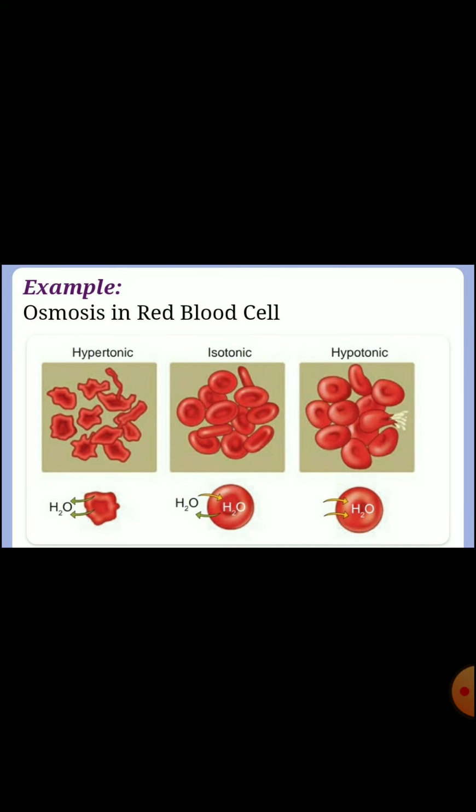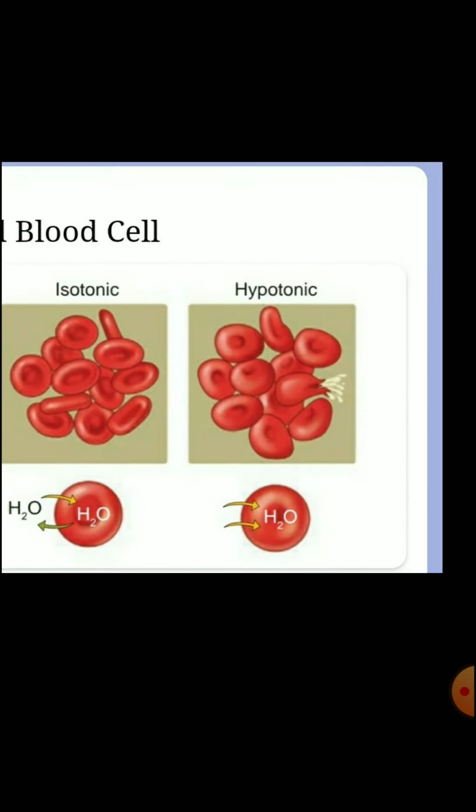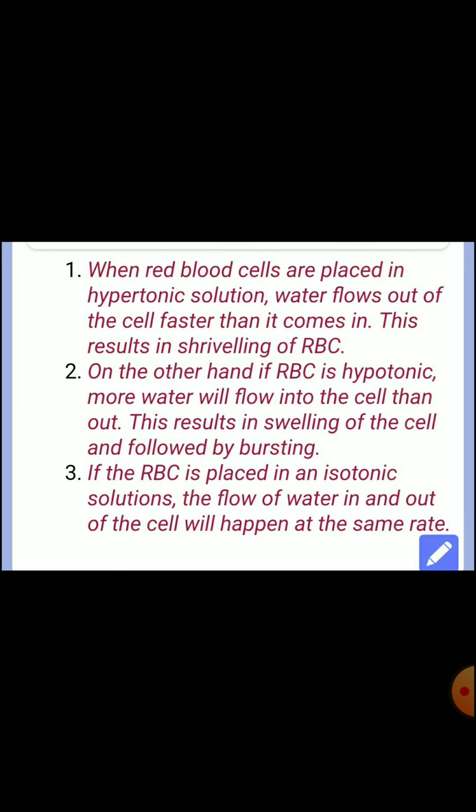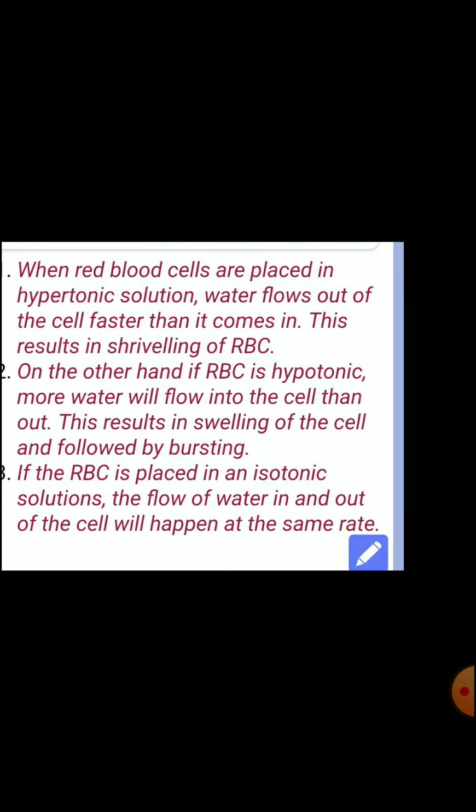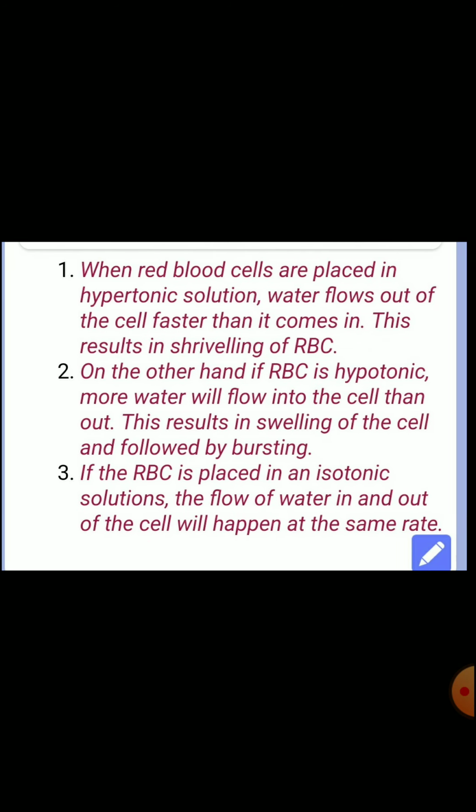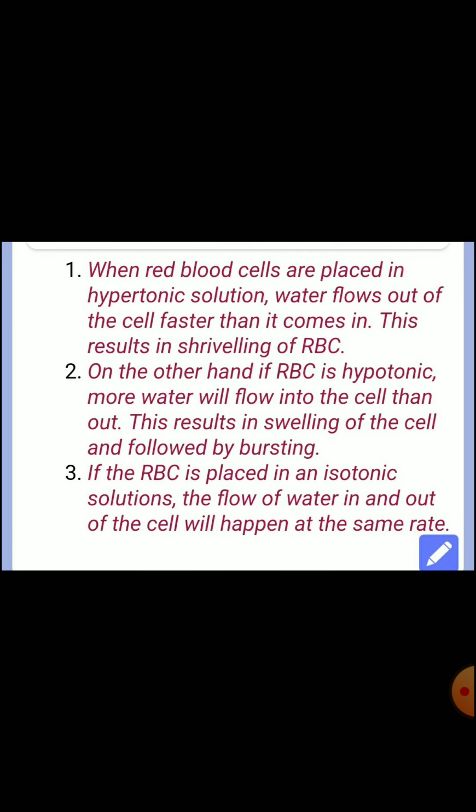Next, hypotonic. On the other hand, if the RBC is in a hypotonic solution, more water will flow into the cell than out. This results in swelling of the cell, followed by bursting. Third one, isotonic. If the RBC is placed in an isotonic solution, the flow of water in and out of the cell will happen at the same rate.